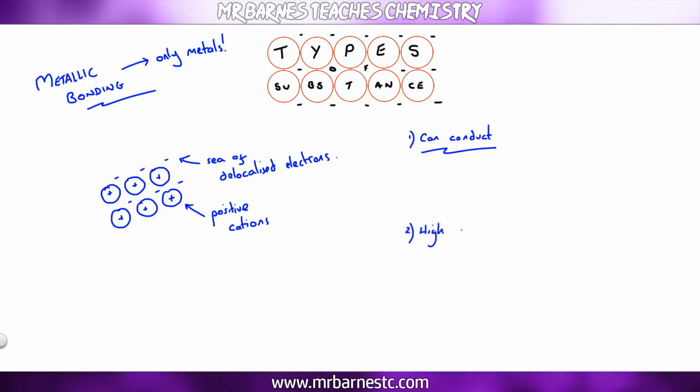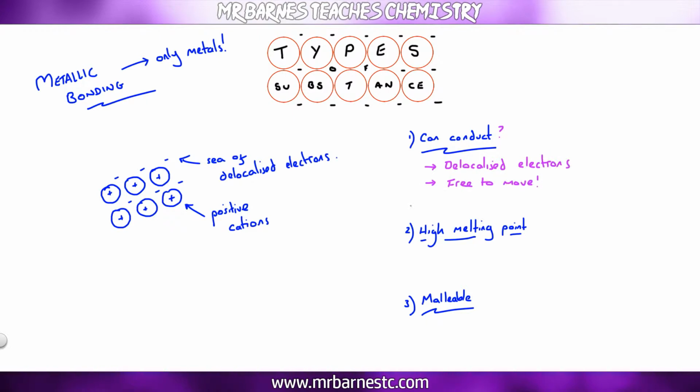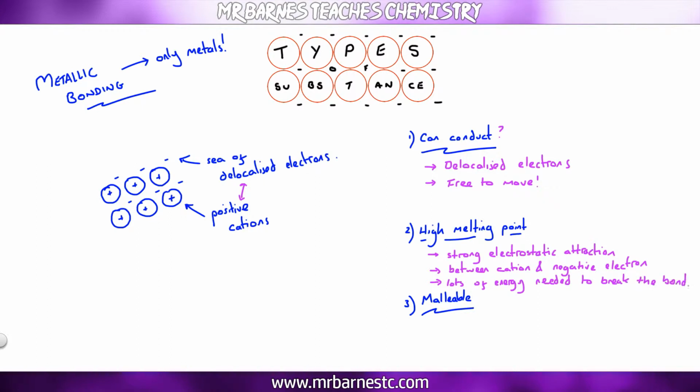This helps to explain the three major properties you need to know. Why can they conduct? Why do they have high melting points? And why are they malleable? So if we start off, why can they conduct electricity? This one's fairly obvious. They have delocalized electrons. They're free to move, so it can carry on a charge. If we move on to the melting point, there is a strong electrostatic attraction between your cation and your negative delocalized electrons. Therefore, lots of energy is needed to break the bonds.